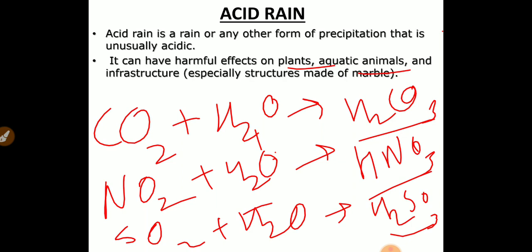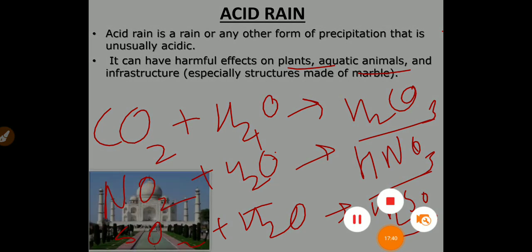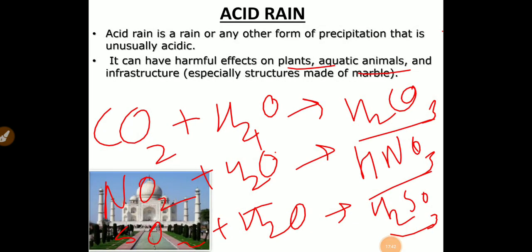That is the reason we say it is harmful for structures or infrastructure such as marble buildings. This type of change in marble buildings is called monumental cancer. Cancer in the sense that it's corrosive. These acids are corrosive for the marble, and because of this it is called monumental cancer.